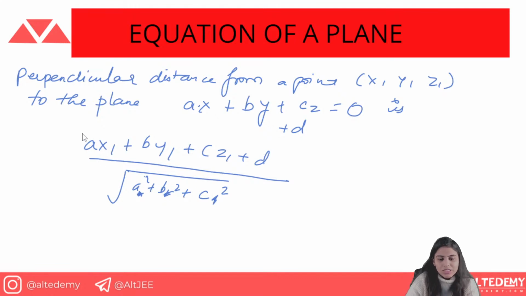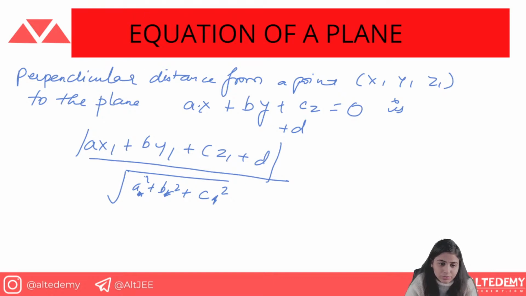This is abc only given. So this is how you can find the perpendicular distance from a point to a plane. Just substitute that point in the plane and divide by the magnitude to make it a unit vector, and you will get the perpendicular distance.